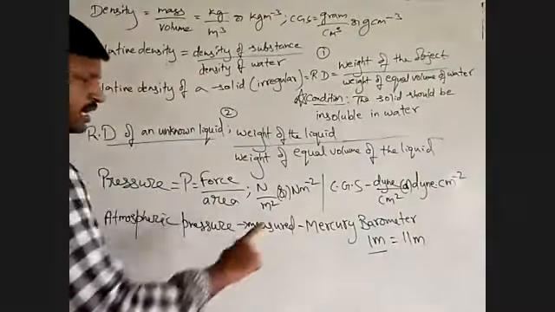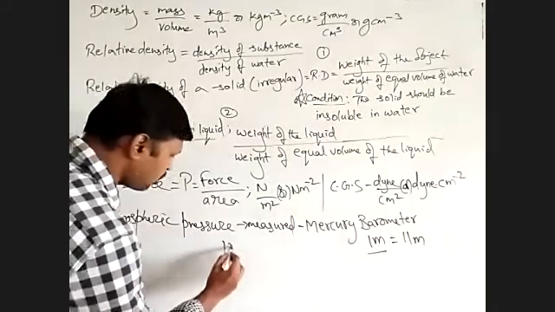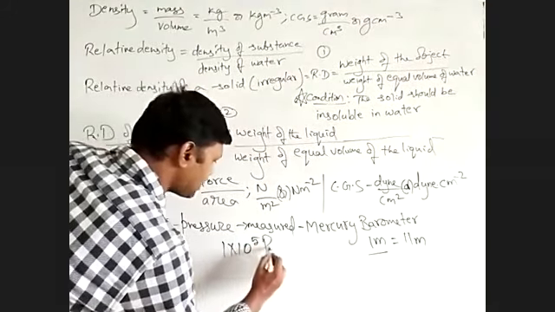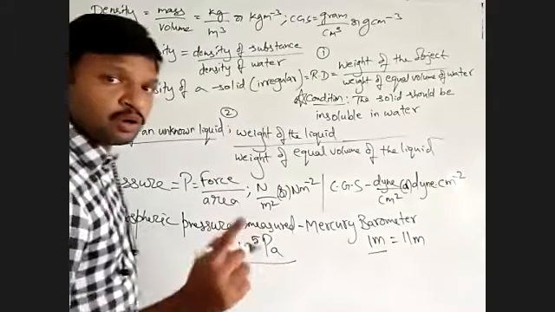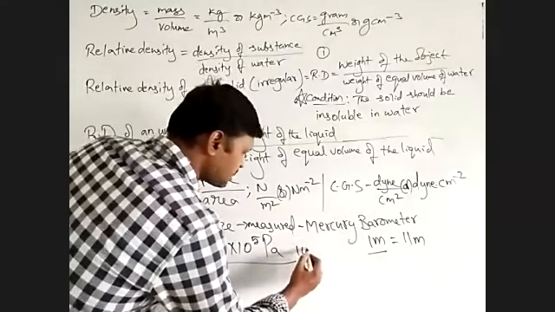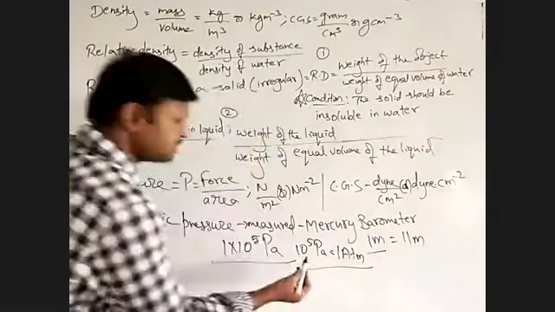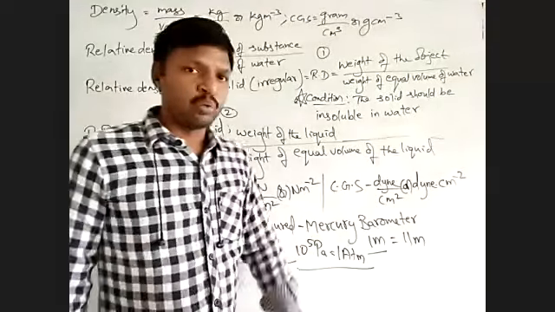Now here, what is the value of atmospheric pressure? What we have found out is 1 into 10 power 5 Pascal. So this 1 into 10 power 5 Pascal, or just 10 power 5 Pascal, is equal to 1 atmosphere.